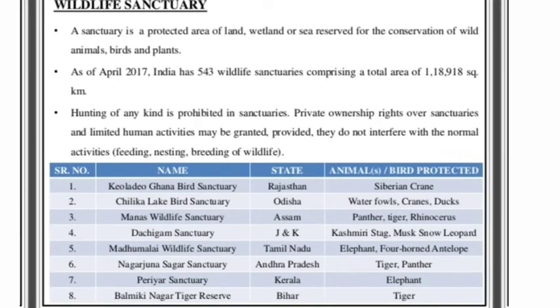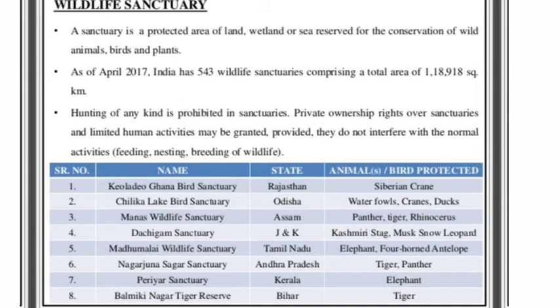Then we can also see the wildlife sanctuary. A sanctuary is a protected area of land or wetland or reserved sea for the conservation of wild animals, birds and plants. As of April 2017, India has nearly 543 wildlife sanctuaries comprising a total area of 1,18,918 square kilometers. In these sanctuaries, hunting of any kind is prohibited.